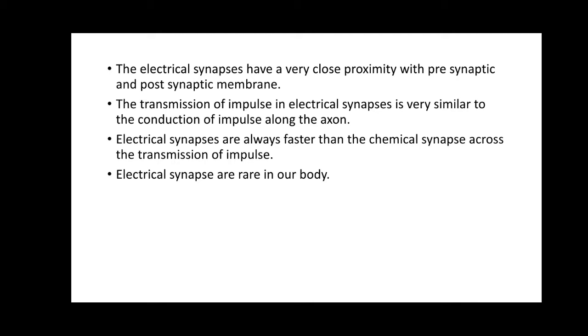That's why, when you compare the transmission of the impulse, electrical synapses are said to be faster than chemical synapses. But electrical synapses are very rare in our body.